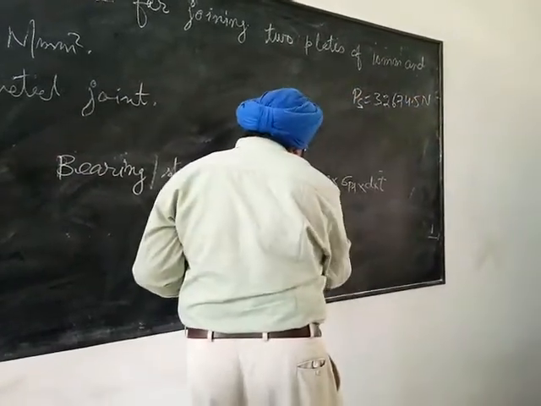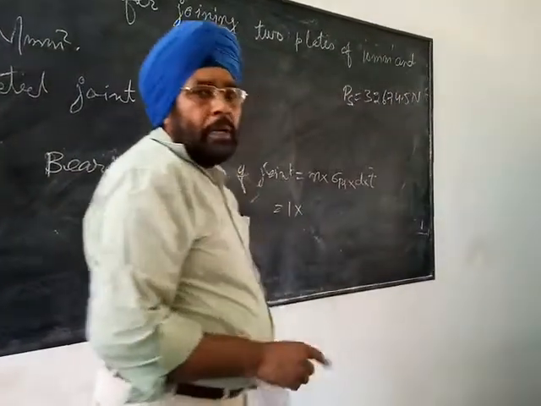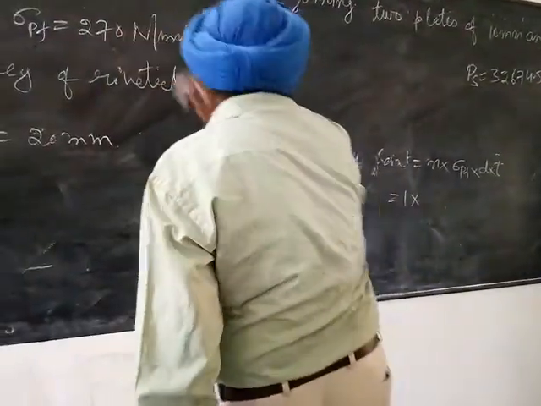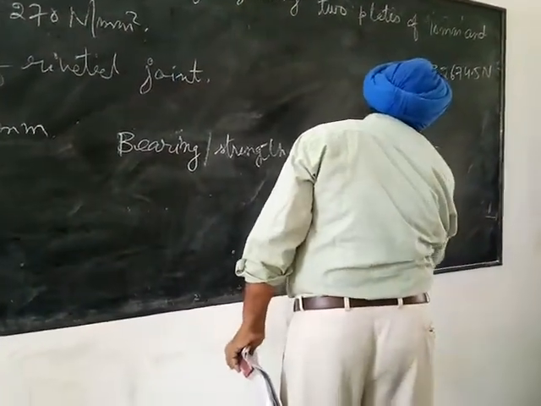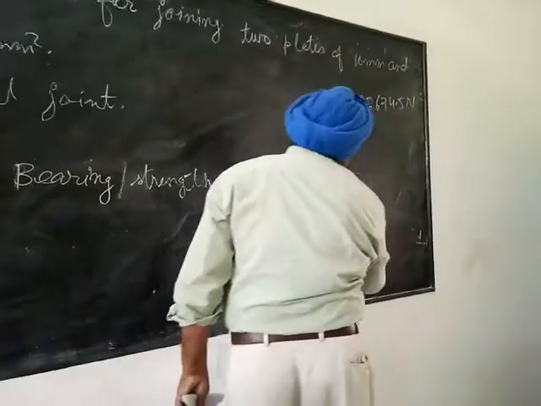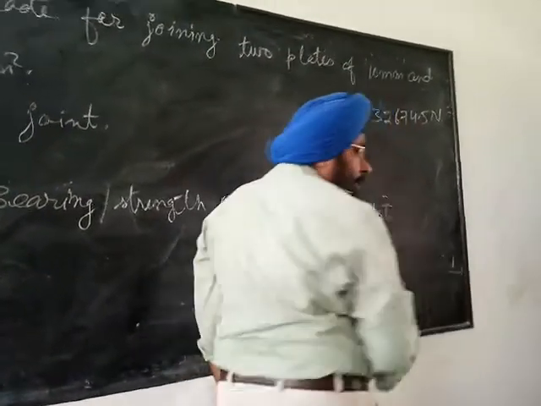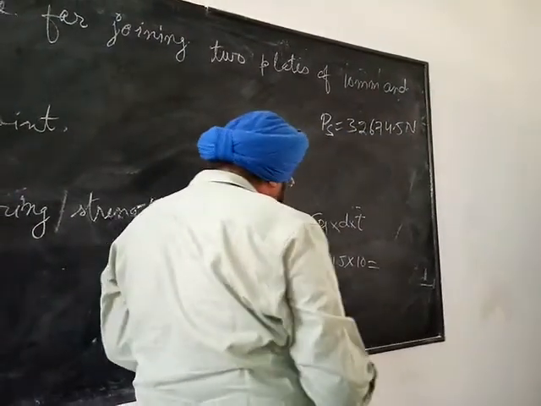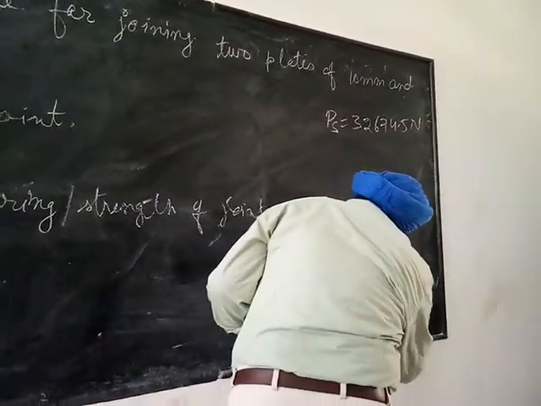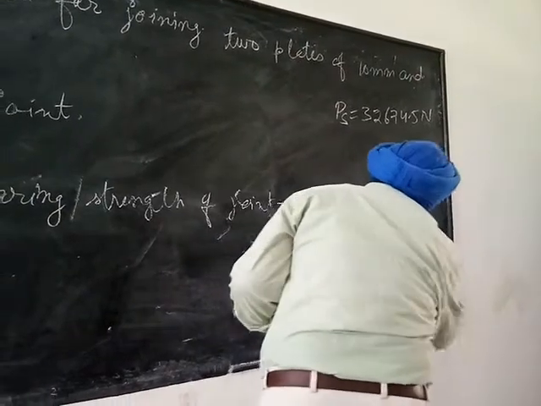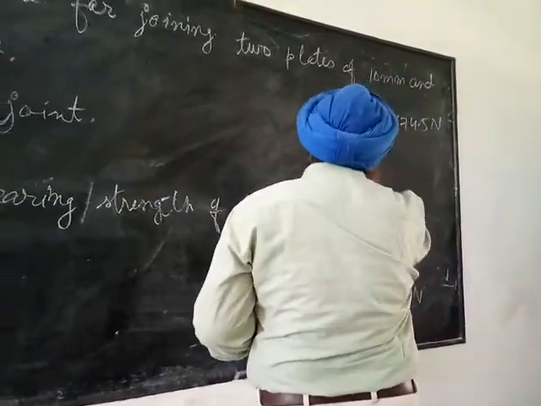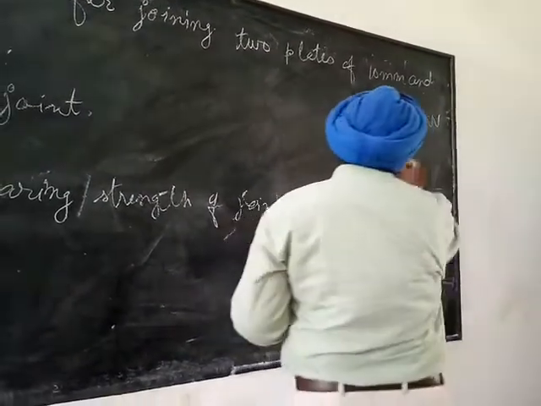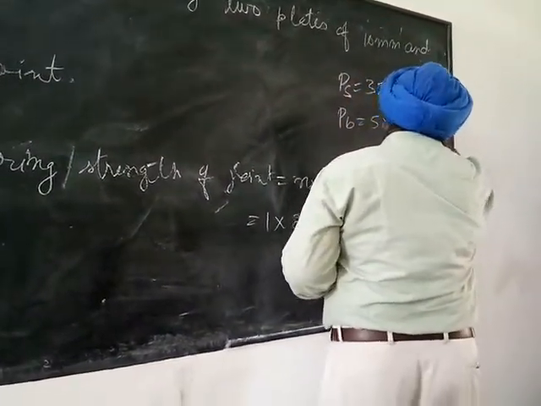Number of ribs n is equal to 1, sigma PL permissible bearing stress in the rib, its value is given to us 270, and d is the diameter of the rib hole 21.5 and t is the thickness of the plate 10. So bearing strength of the joint, its value is 58050 Newton.